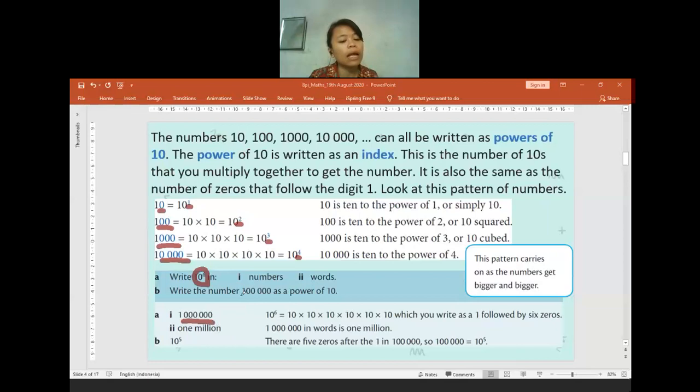Now if I have 100,000 and we want to write it as a power of 10, we just need to count how many zeros there are in the number 100,000. There are 5 zeros, that's why we can write 100,000 as 10 to the power of 5.